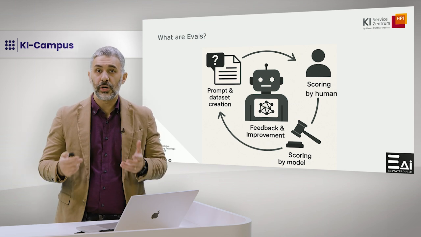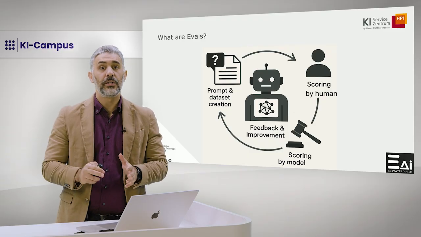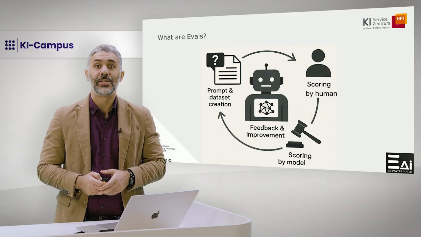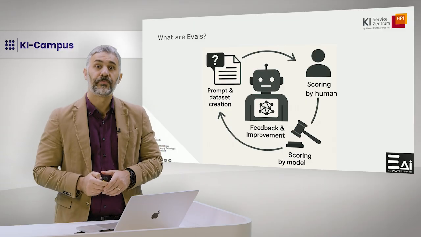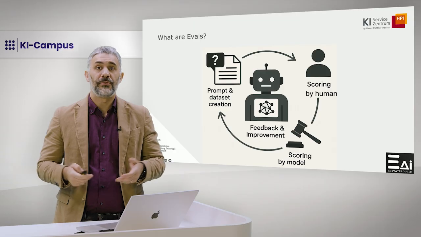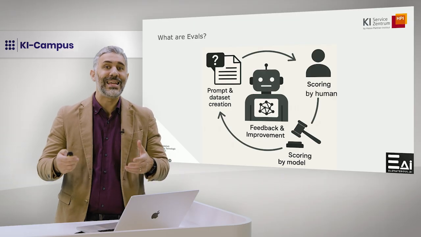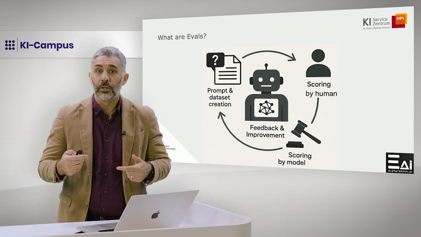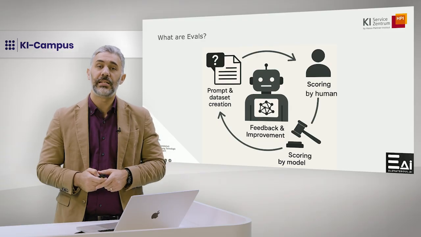An eval is a structured way of measuring and improving an AI system's behavior. We define what good means for a task, create datasets or scenarios, and then systematically score the model or agent against them. Sometimes this is done with simple code, for example, checking if a competitor name appears or if a date is in the right format. And sometimes with another model or a human acting as a judge for more qualitative criteria.